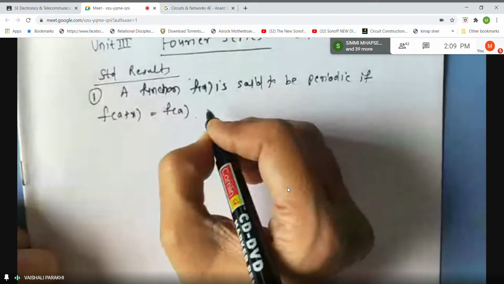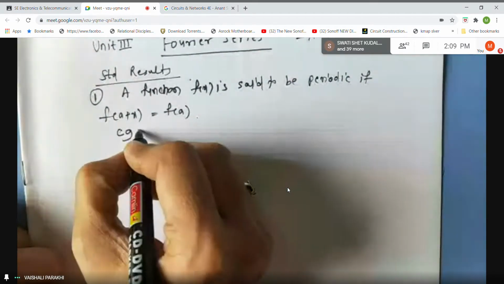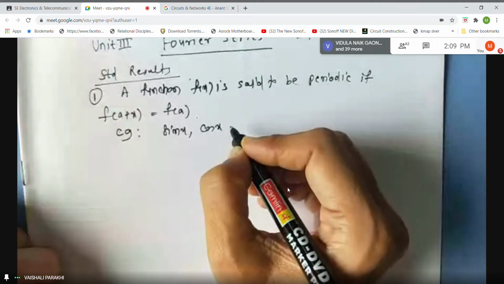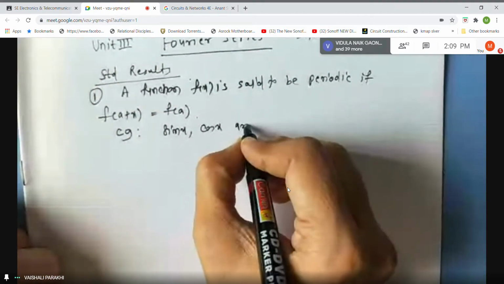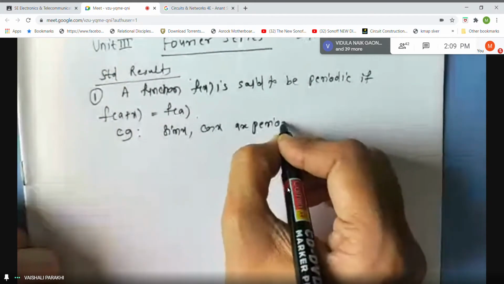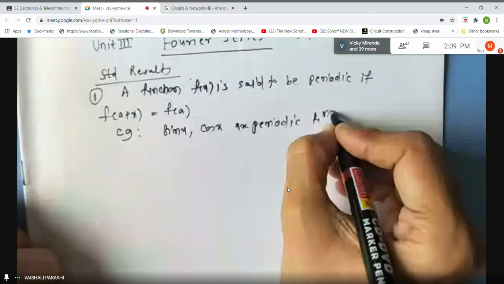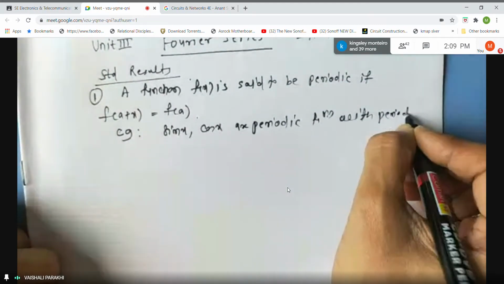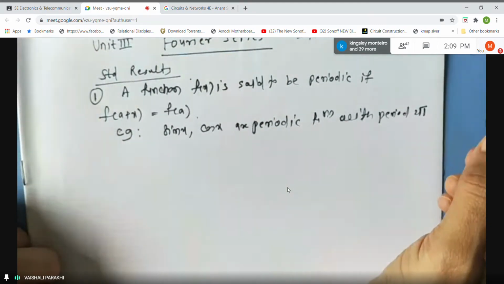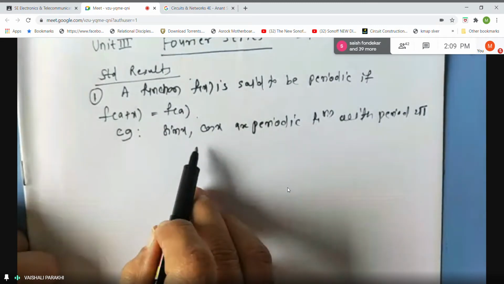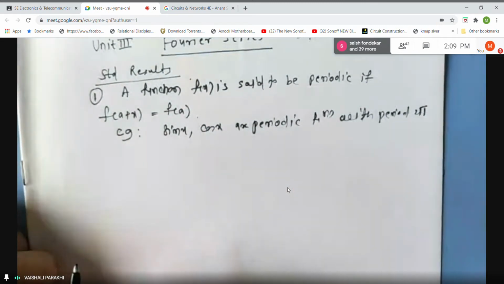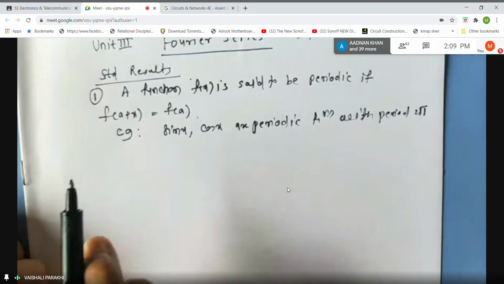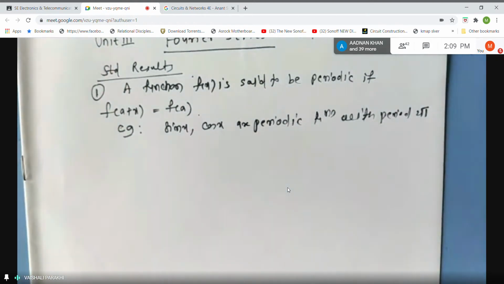For example, sin x and cos x are periodic functions with period 2 pi. Means what? If I write sin of x plus 2 pi, it becomes sin x itself, or cos of x plus 2 pi, it will become cos x itself. So 2 pi is called the period of the function.